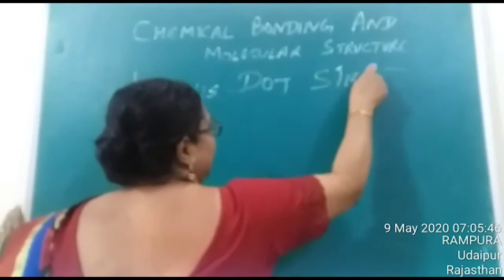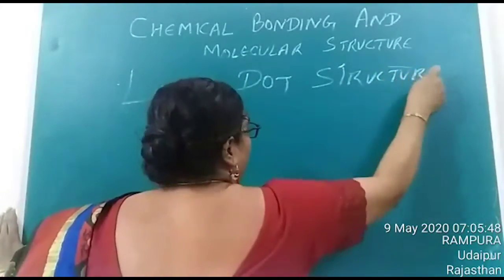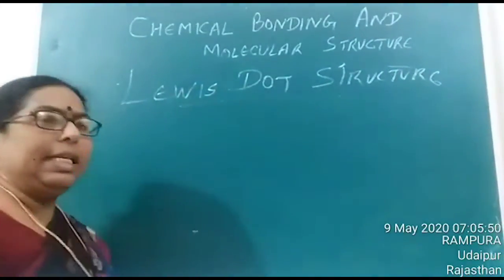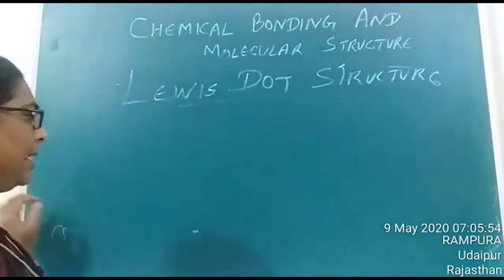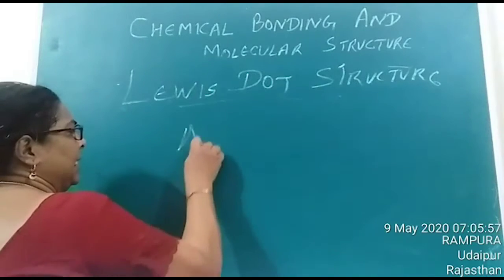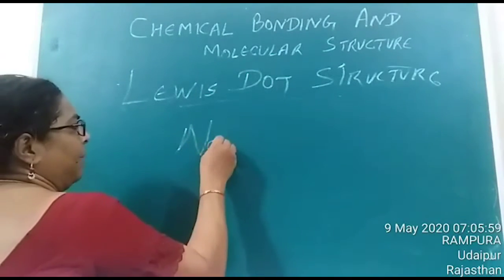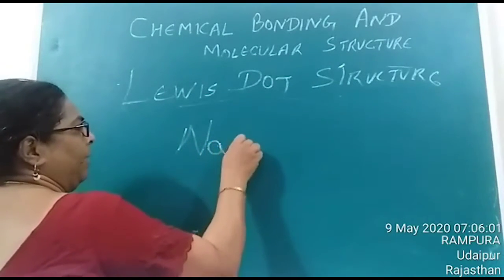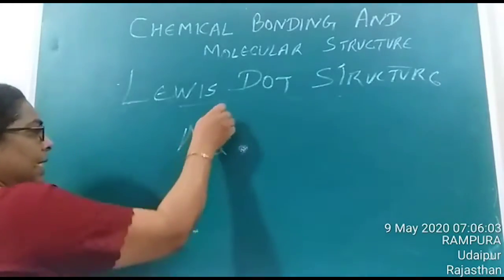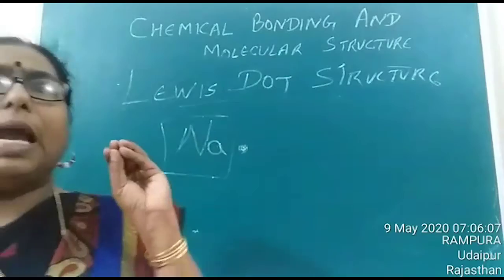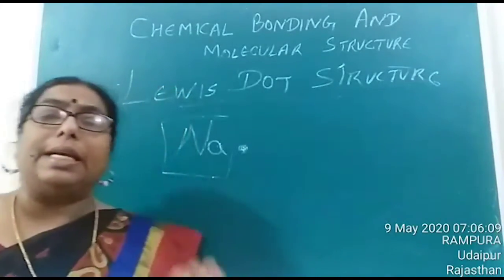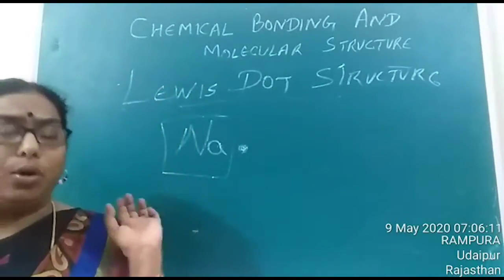Lewis dot structure. Children, this Lewis dot structure gives us an idea how to find out the valency. I'll explain this. Suppose you just consider Na. We are representing Na, sodium, with a single dot. This Na, the symbol of the element, actually gives us an idea about the nucleus with the inner electrons.